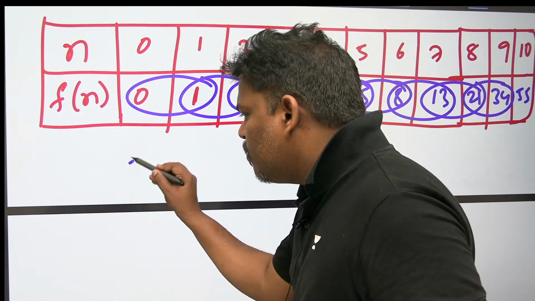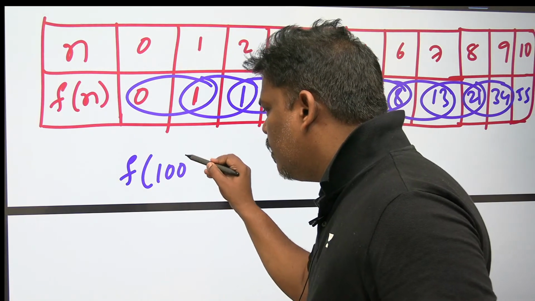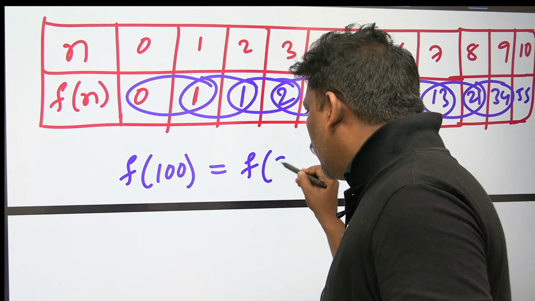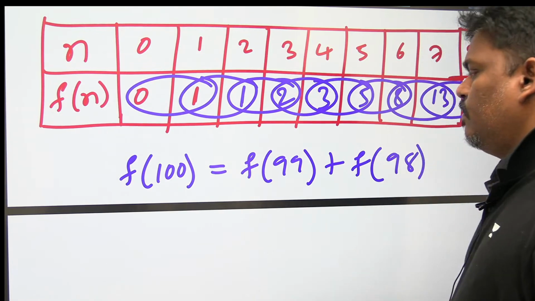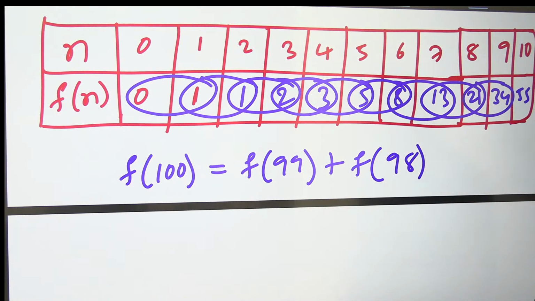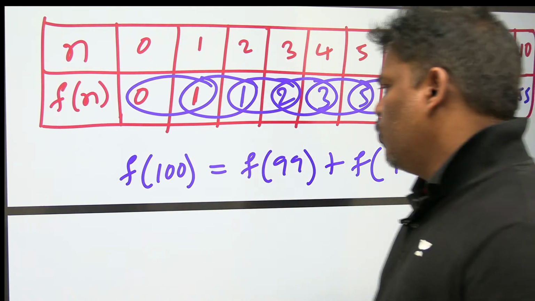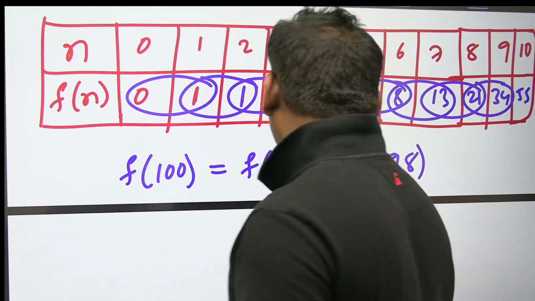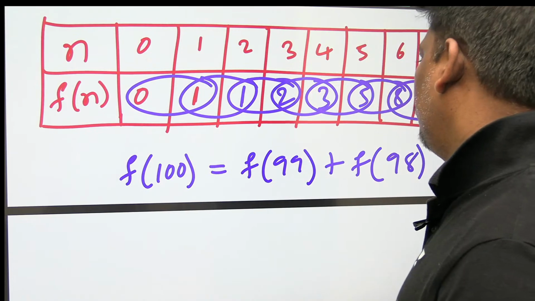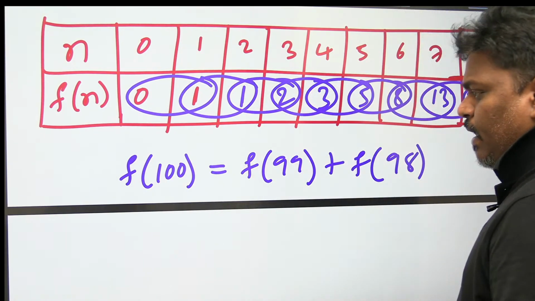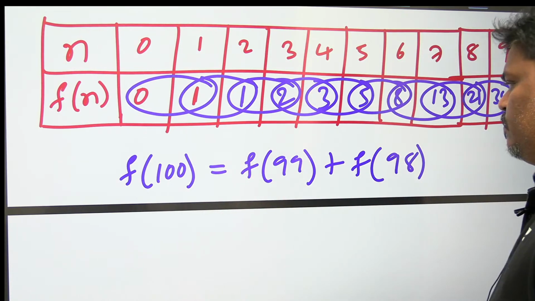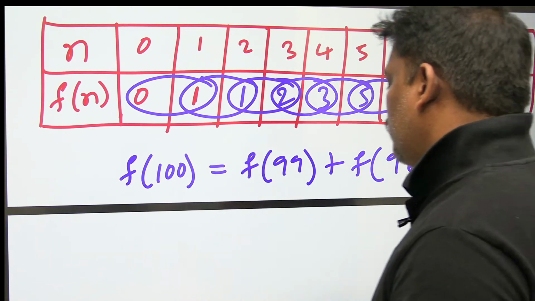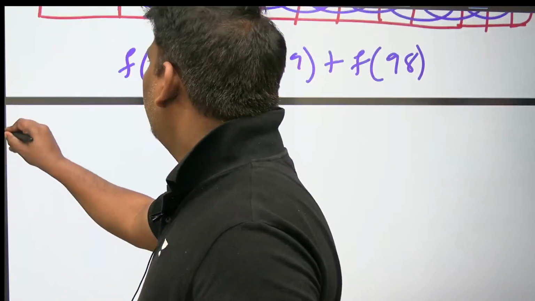To get more clarity, let me ask you one thing. What about Fibonacci of 100? Fibonacci of 100 is equal to Fibonacci of 99 plus Fibonacci of 98. Be careful. Fibonacci of 100 is equal to Fibonacci of 99 plus Fibonacci of 98. Right, perfect.